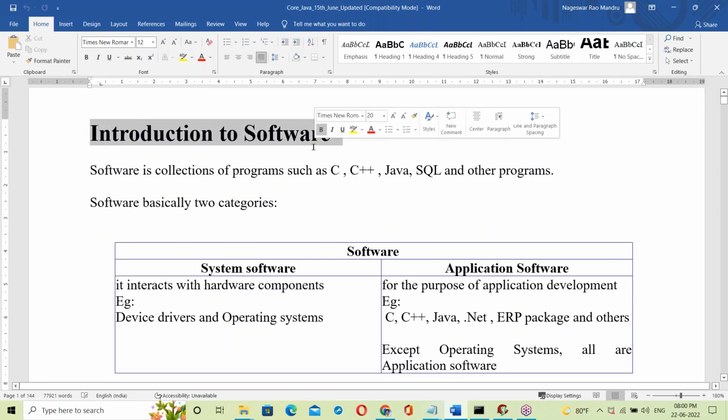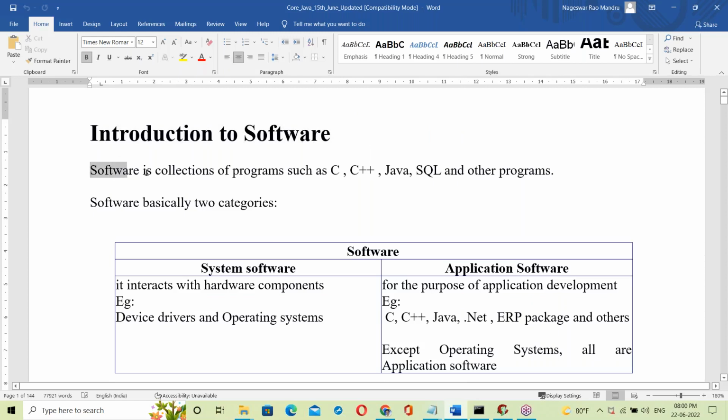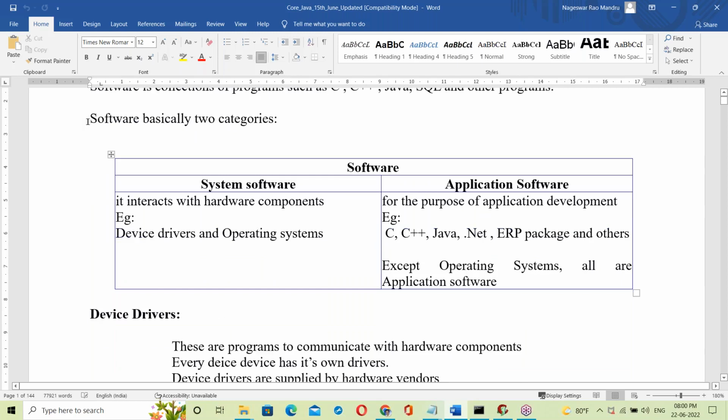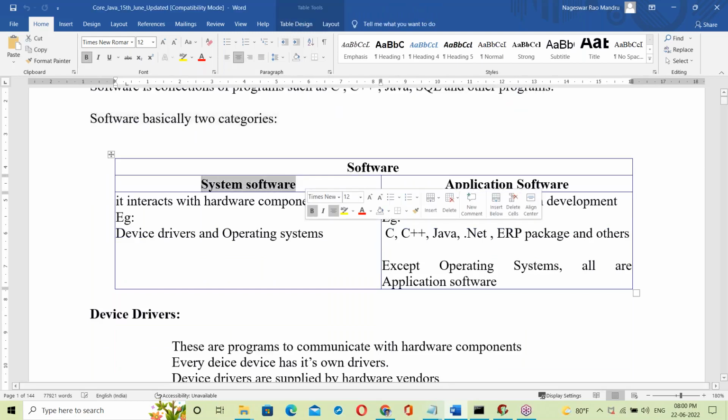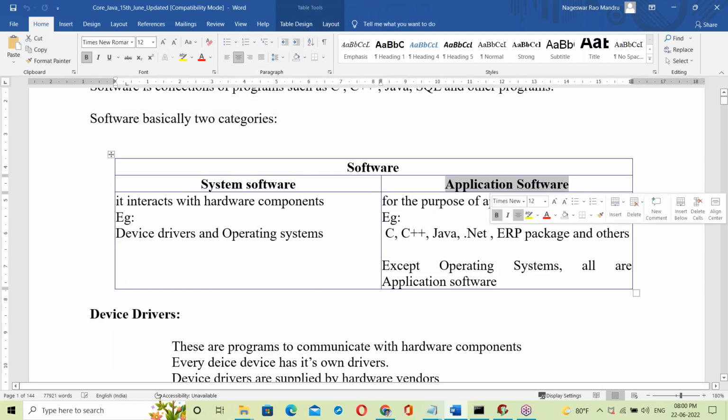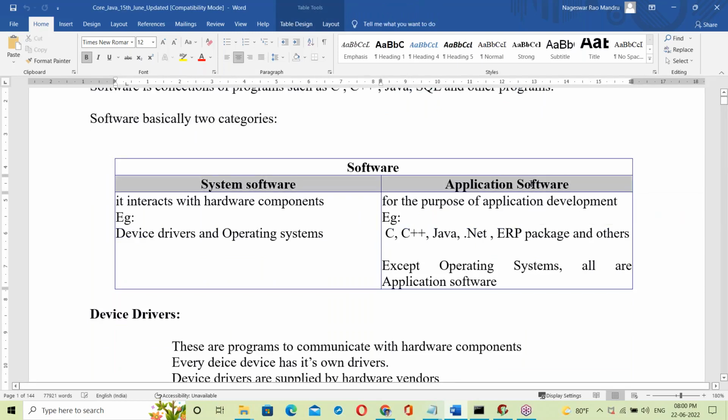See, introduction to software, today's topic. Software is a collection of programs. Software has basically two categories: system software and application software. System software interacts with hardware components. Examples: device drivers and operating systems. Application software is for the purpose of application development.